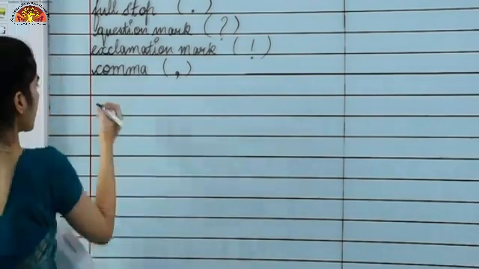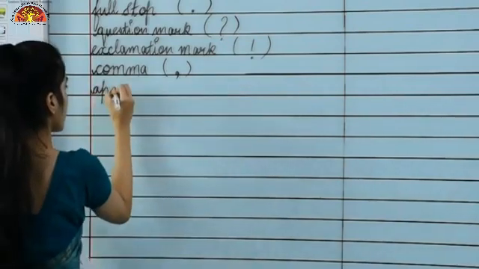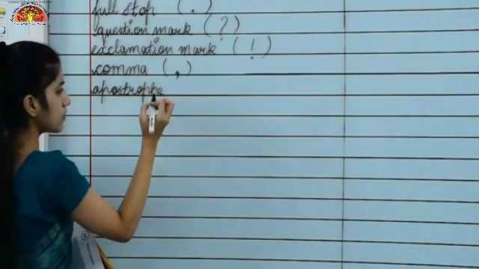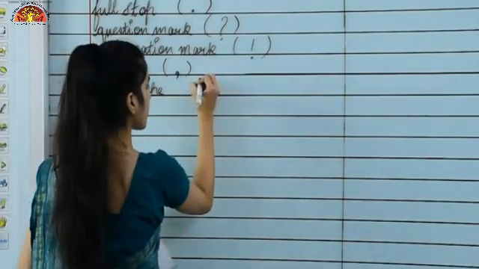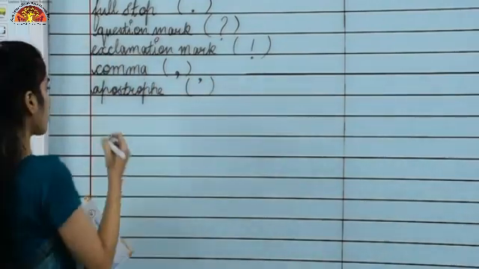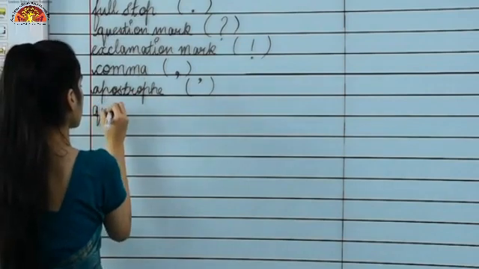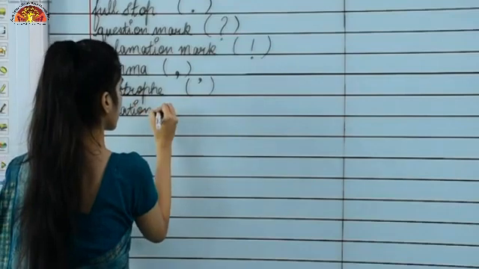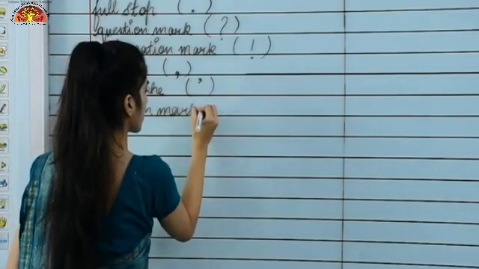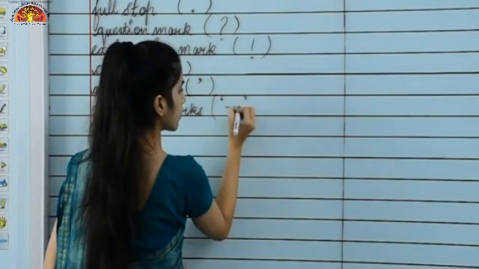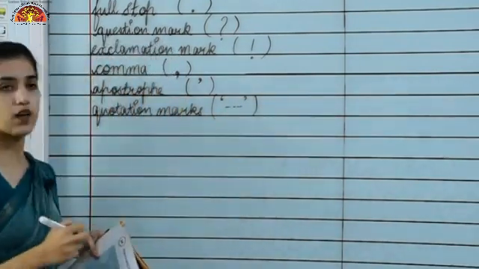An apostrophe. For an apostrophe we use this sign, all of you remember, right? Moving to the next one, that is quotation marks. This is a quotation mark.